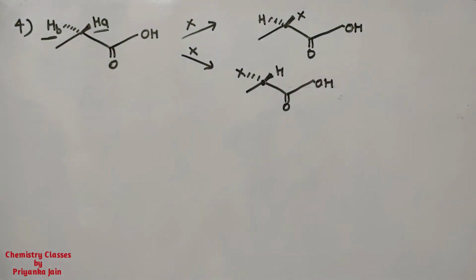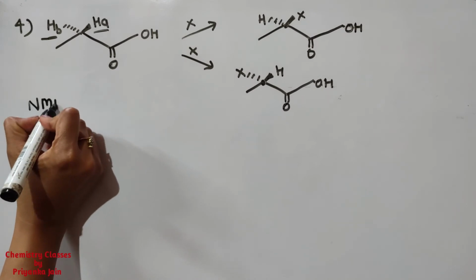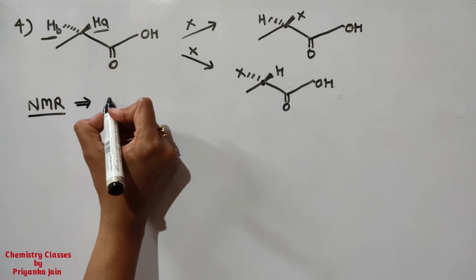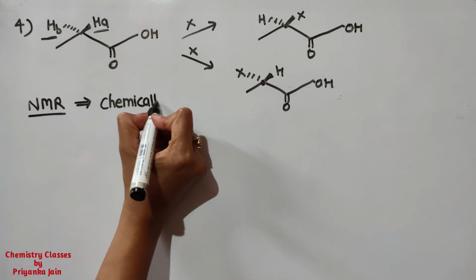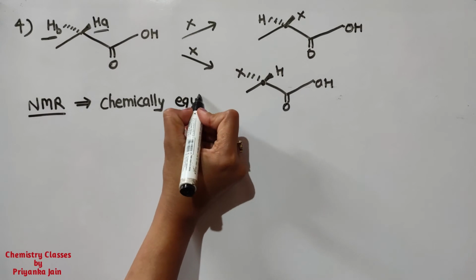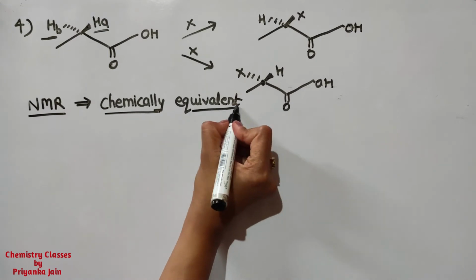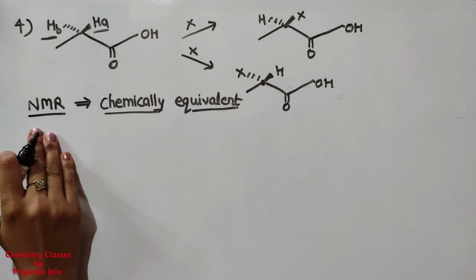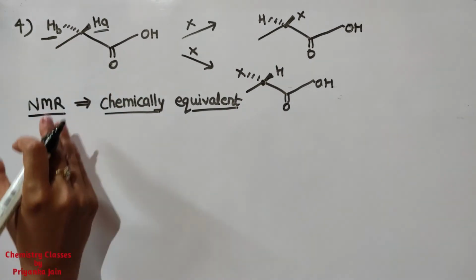And one more thing that you should notice here is that when we are looking at the NMR, the enantiotopic ligands are always chemically equivalent. The homotopic ligands were chemically equivalent and the enantiotopic ligands are also chemically equivalent. So this thing that I am giving you here, the enantiotopic ligands, diastereotopic ligands, etc., these are also used in NMR spectroscopy. Whenever you have to find out the equivalent ligands, then you can find out by this formula.